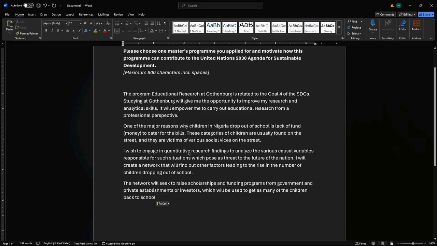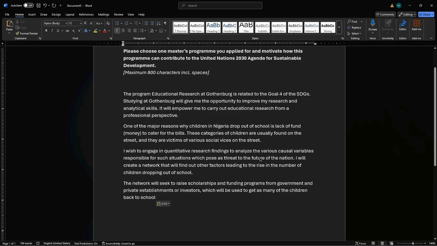I wish to engage in quantitative research findings to analyze the various causal variables. If you know what I mean by causal variables, these are terms in economics and all of that. So the various causal variables responsible for such situation which pose a threat to the future of the nation.